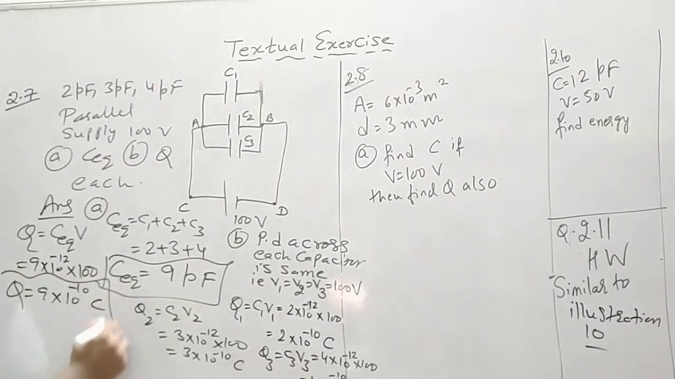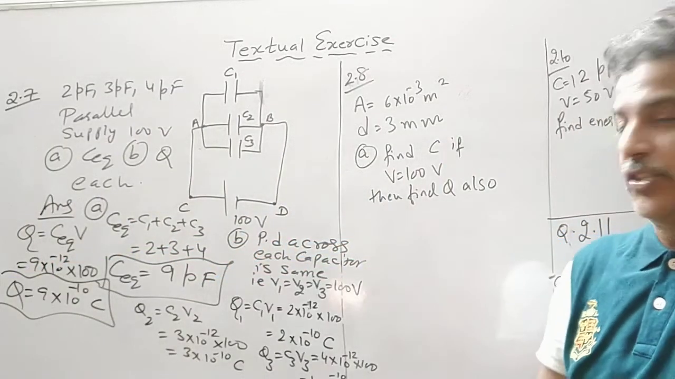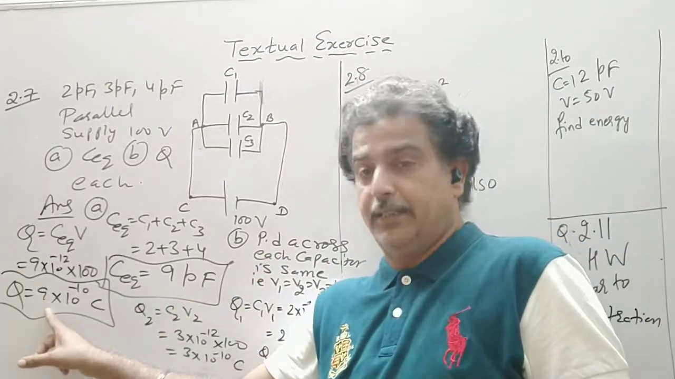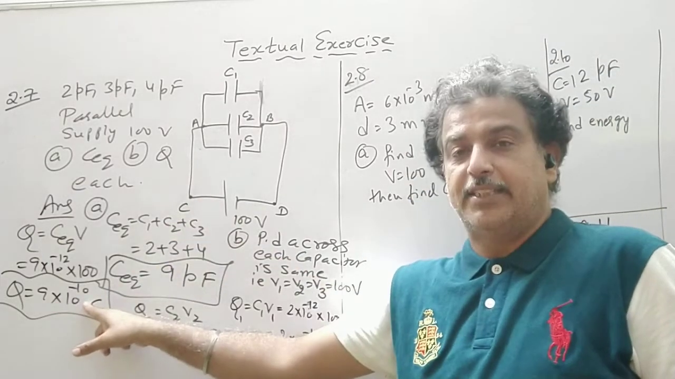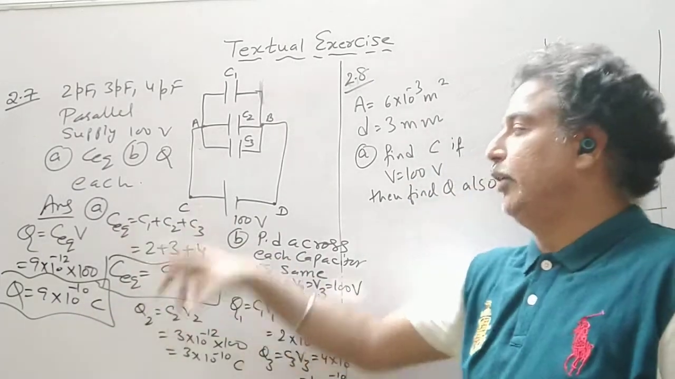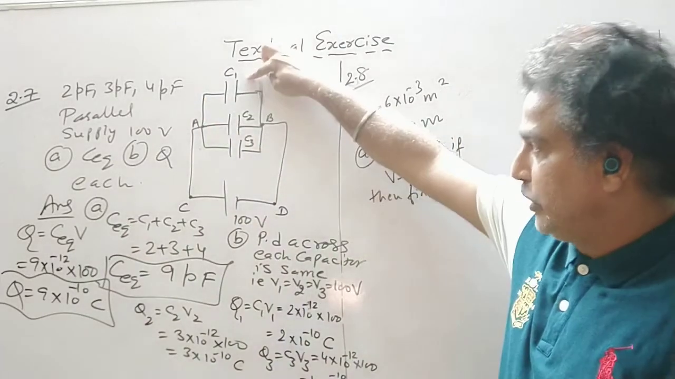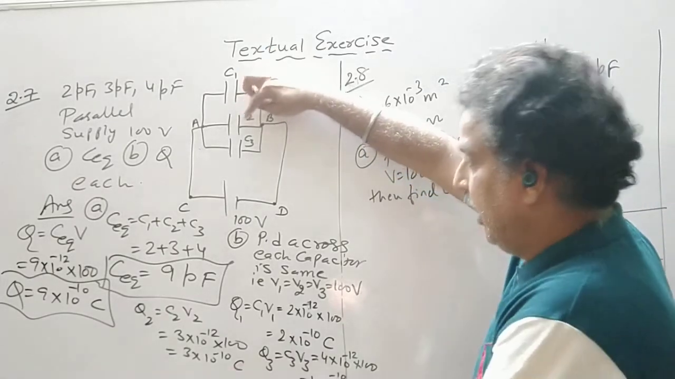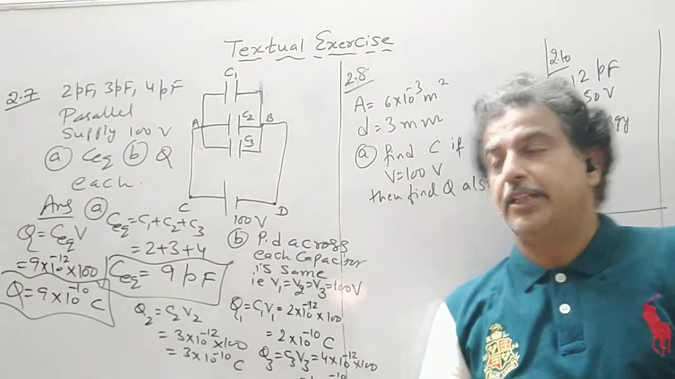So this is the total charge produced by the battery, and charge can neither be created nor destroyed. So if I say total charge produced is 9, when this 9 into 10 raised to minus 10 coulomb comes here, out of this 9, 2 goes to C1, then 3 goes to C2 and 4 goes to C3. So charge can neither be created nor destroyed.